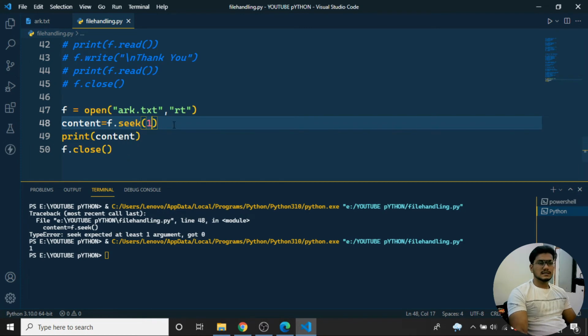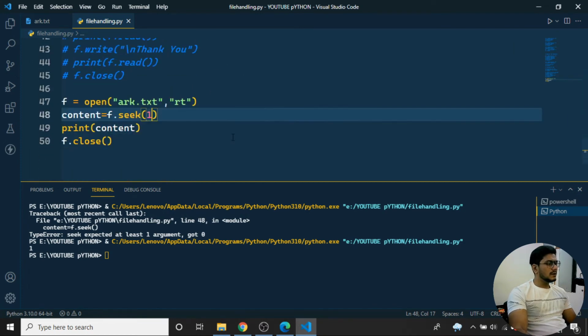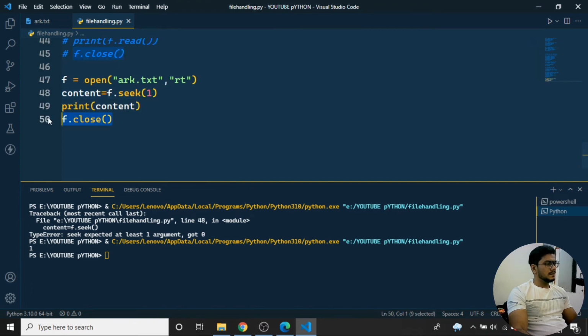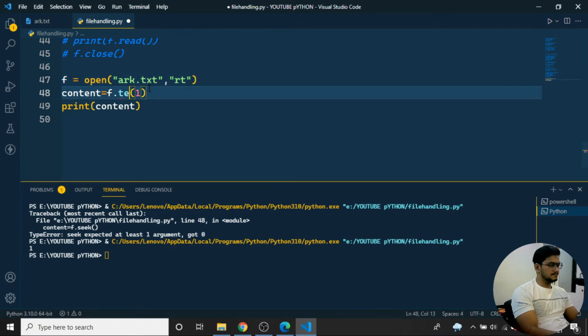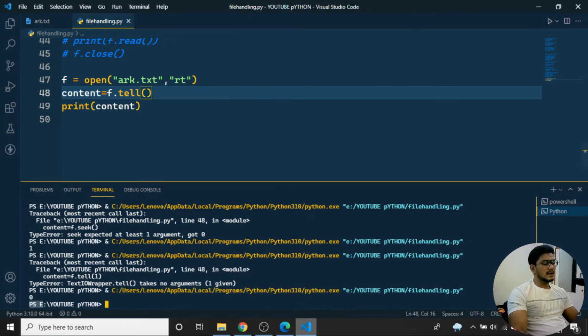So f.seek, and f is the file we have opened. Here I am opening the file in text mode, the default mode. Now let me use one more function, tell. If I run the program, what is tell doing? It doesn't take any argument. If I run it now, you can see I'm getting 0. Why am I getting 0?